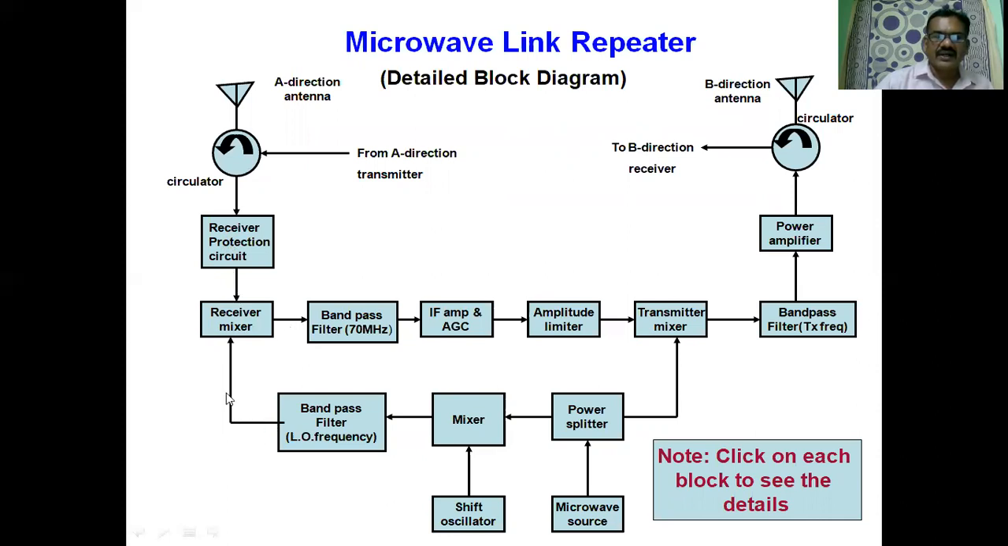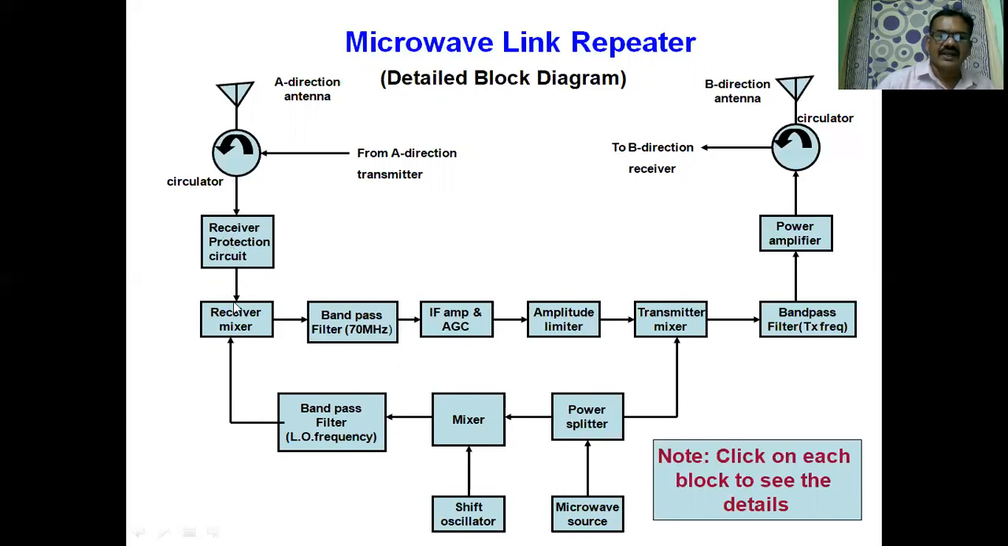the oscillator frequency. A microwave source generates the signal. At the power splitter, 75% of the power is coming towards this direction. The remaining power is coming in this direction. A mixer is used. The shift oscillator's signal is mixed here, and then we generate the local oscillator frequency. A bandpass filter is used to remove the unwanted signal here, and then it is combined with the receive mixer.